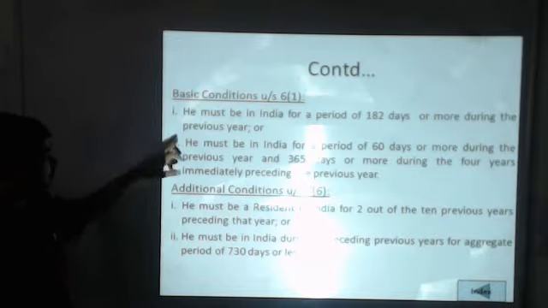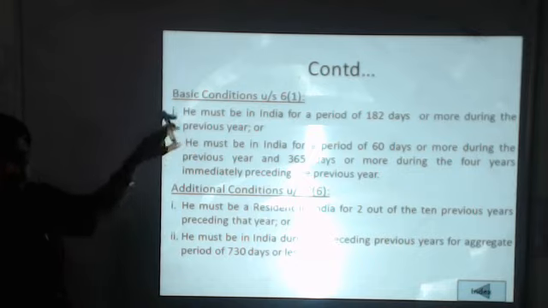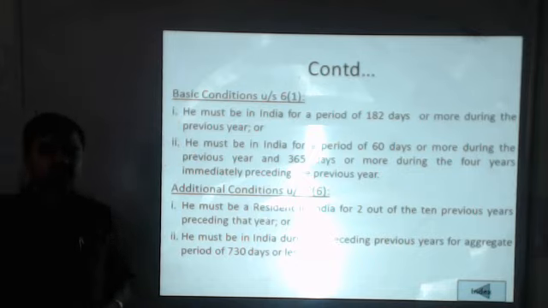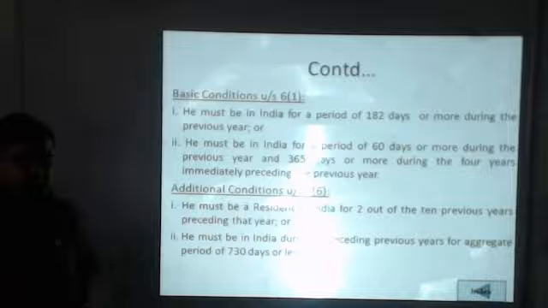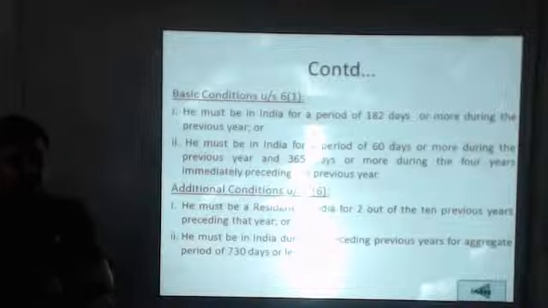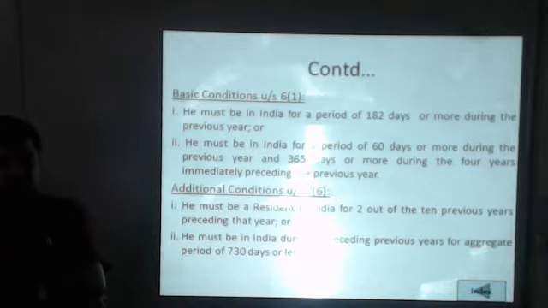The first basic condition says that the assessee must be in India for a period of 182 days or more in the previous year, while the second basic condition says that the assessee must be in India for a period of 60 days or more during the previous year, and a total of 365 days or more during the years immediately preceding the previous year.